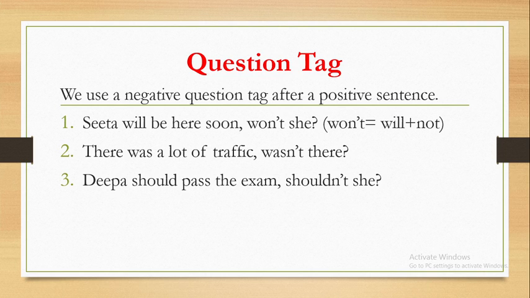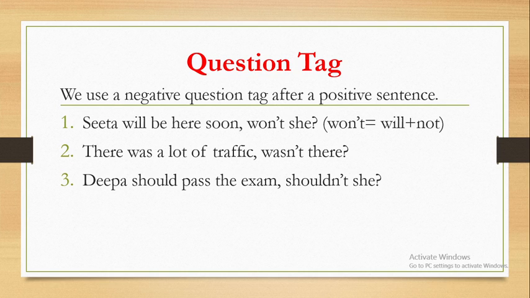First example is Sita will be here soon. The sentence is having a positive tone, and that is why according to the rule a question tag must be a negative one. Since will as an auxiliary or modal verb is used in the sentence, we have to use the same modal verb in the question tag, which is often written as won't with its negation.